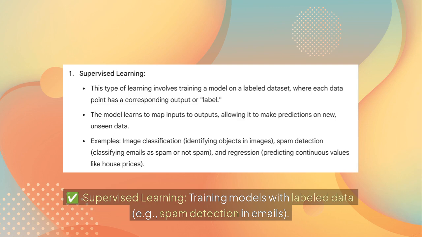A few of the examples here you can see: image classification, identifying objects in images, the OCR approach; spam detection, classifying emails as spam or not spam; and regression, predicting continuous values like share prices, house prices. These are a few examples of supervised learning.